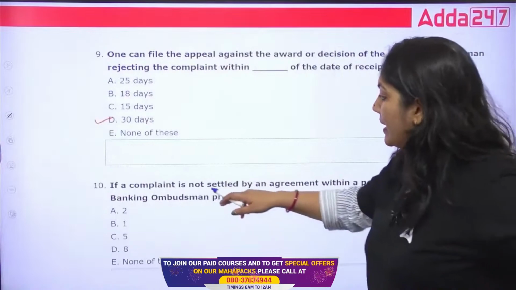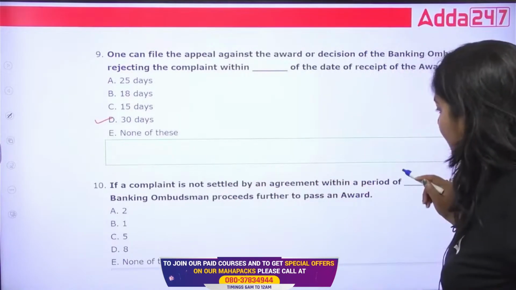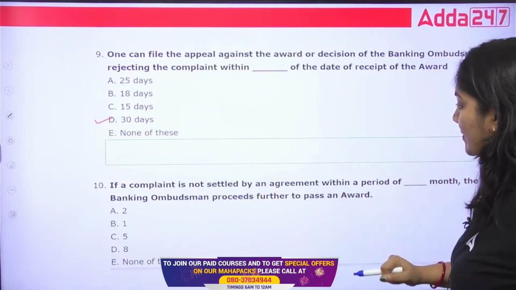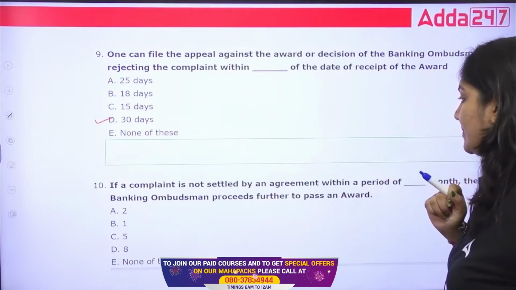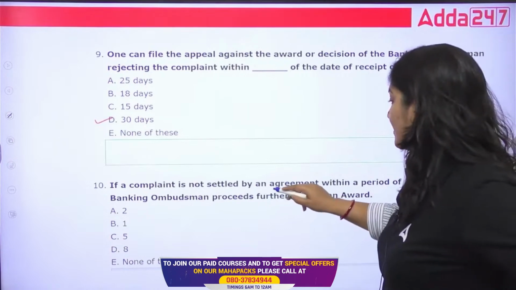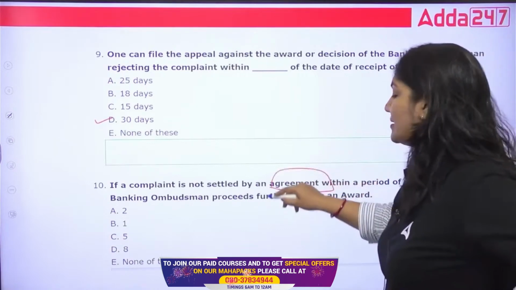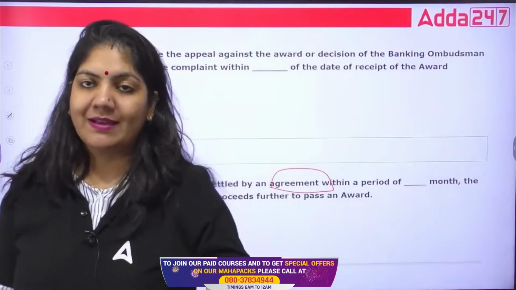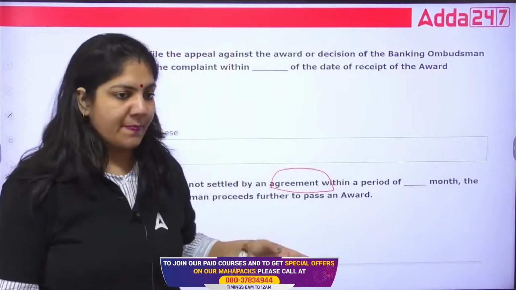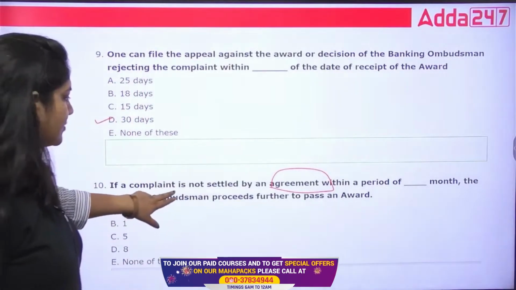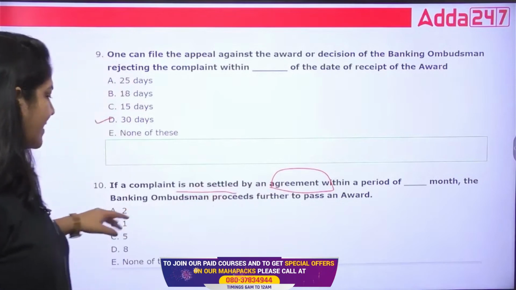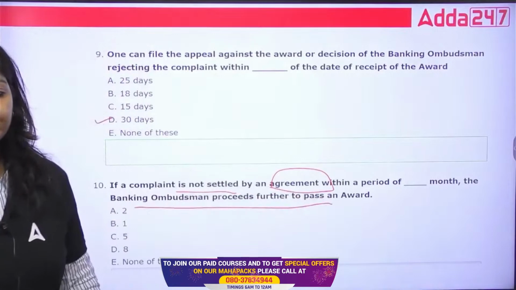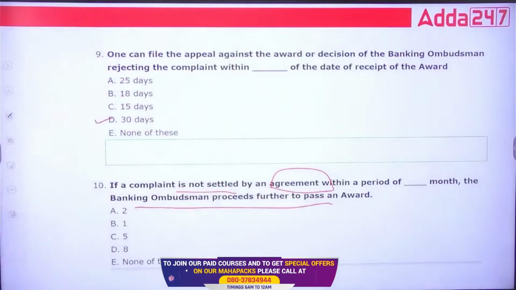Okay, next. If a complaint is not settled by agreement within the period of dash month, the banking ombudsman proceeds further and passes the award. The complaint is not settled by agreement. Agreement means the disputing parties have made an agreement, through which they will solve the dispute. So tell me, class, within a period of dash month, the banking ombudsman proceeds further to pass the award. Which of the following is the right one?